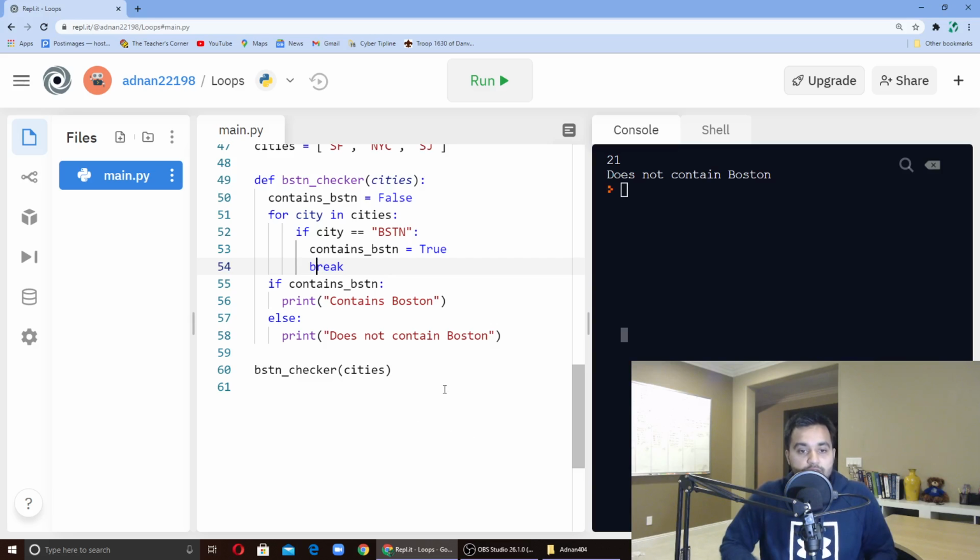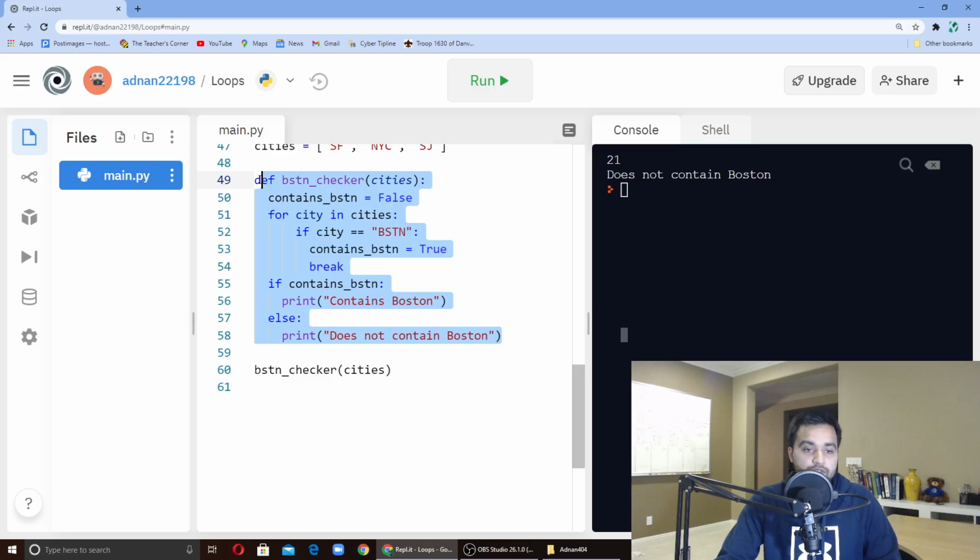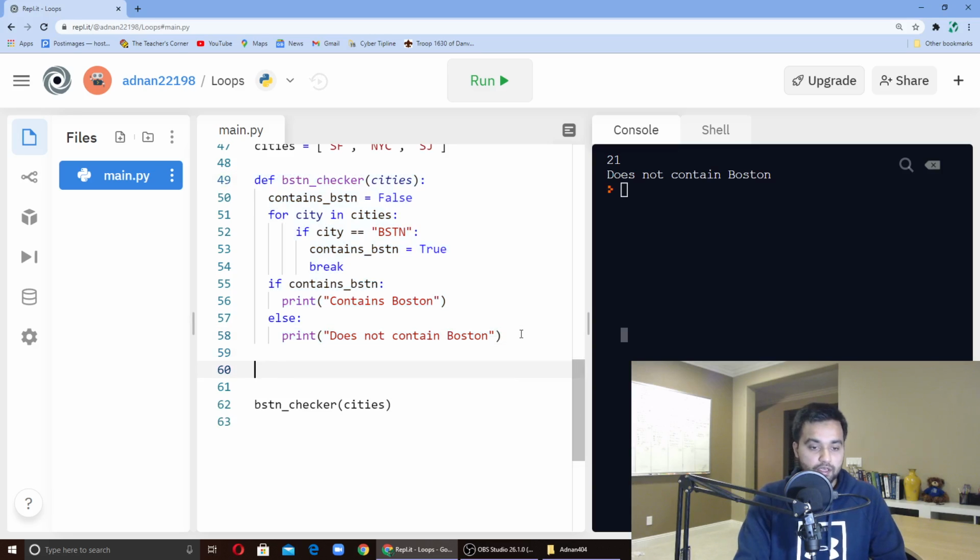So continue is basically, the idea with that is that if a condition is there and you just want to proceed with the iteration, you can use the continue keyword. So a good example of this is if I want to accumulate even numbers. So what I can do is, I don't need to actually copy that. I can say def accumulate evens, right?